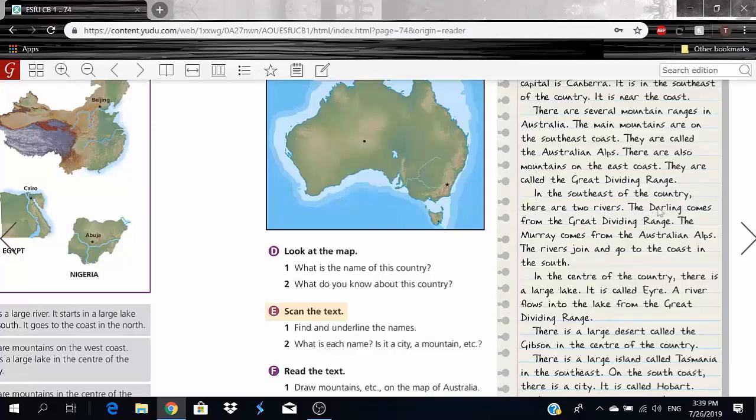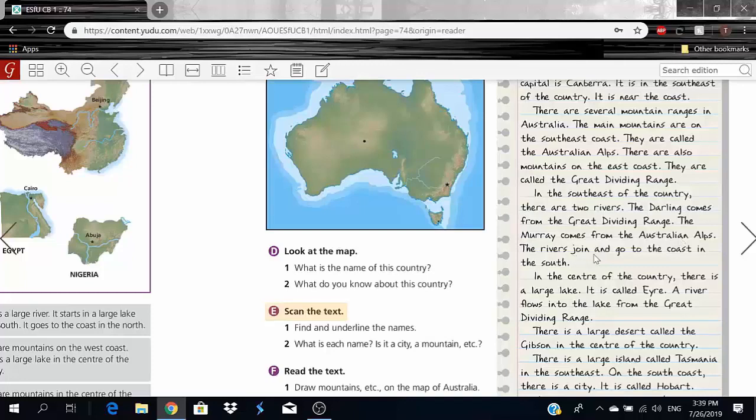This is the name of one river that comes from the Great Dividing Range, the name of the mountains that are on the east coast. The Murray comes from the Australian Alps. That's the name of the second river, and it comes from the Australian Alps, the name of the mountains that are on the southeast coast.